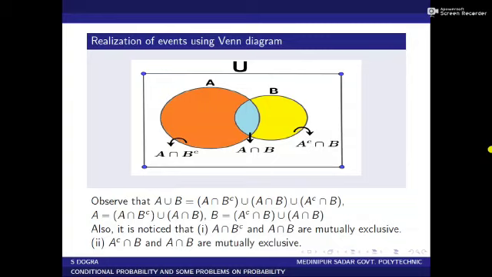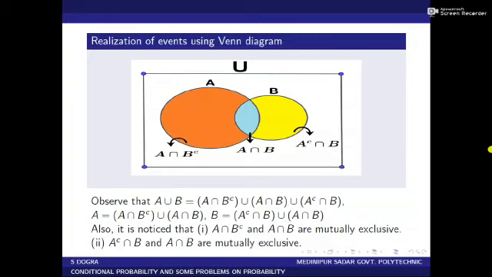The left hand portion is A intersection B complement and the right hand portion is A complement intersection B. A union B is nothing but the union of three portions: first, A intersection B complement; second, A intersection B; third, A complement intersection B.